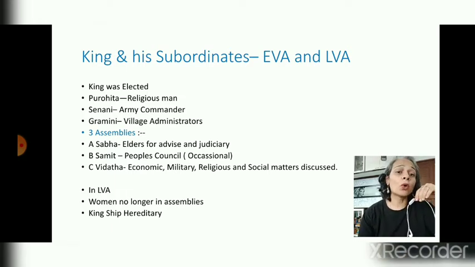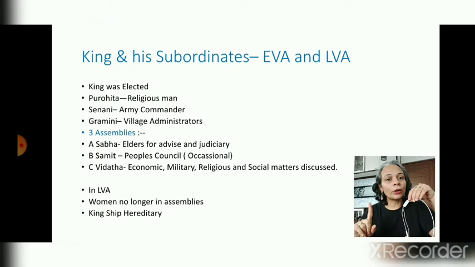The third was Vidata. This was very important. All the members in this Vidata were discussing economic, military, religious, and social matters. Everything was discussed in it. And all the members were always helping the king in doing his work.